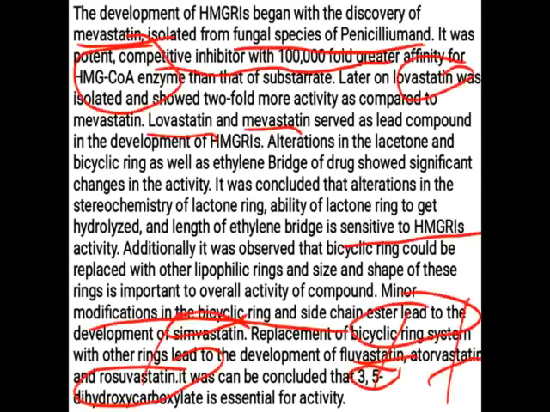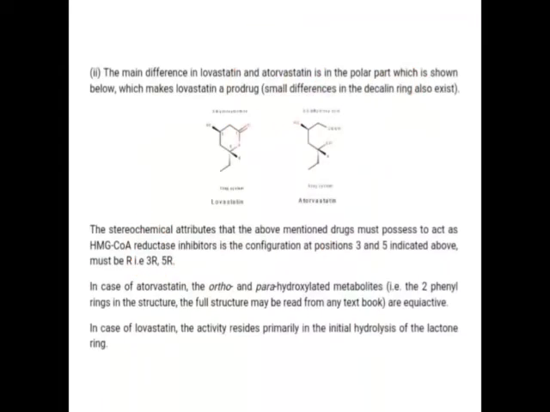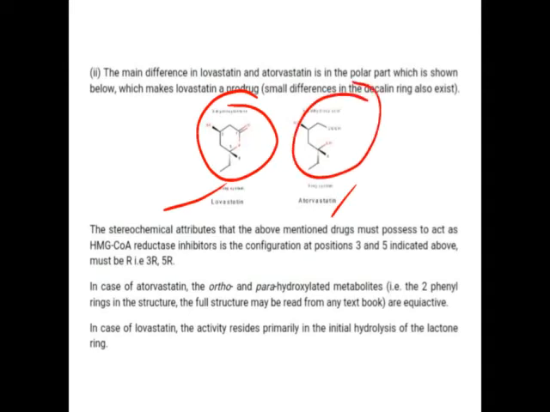Next one, important difference between lovastatin and atorvastatin structure. What are the important stereochemical attributes? And give any one metabolite of lovastatin or rosuvastatin. Okay, so this is the structure of lovastatin. This is the atorvastatin. Lovastatin has a lactone ring, atorvastatin does not consist of a lactone ring. So that is the main difference between their structure, as well as changes in the ring system are present.